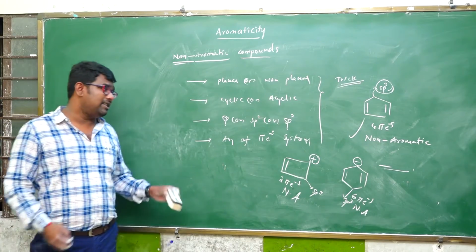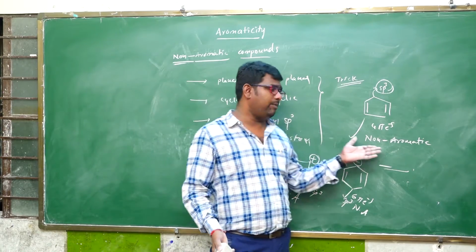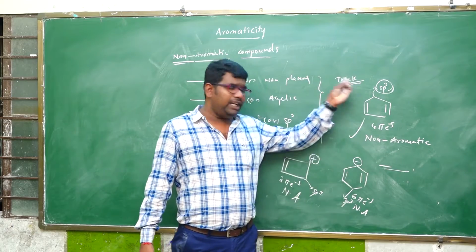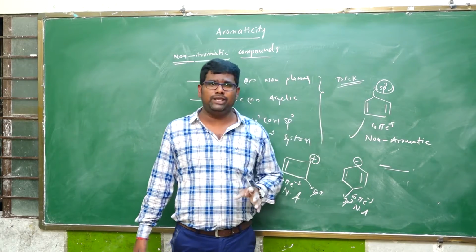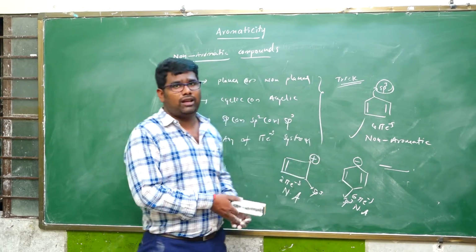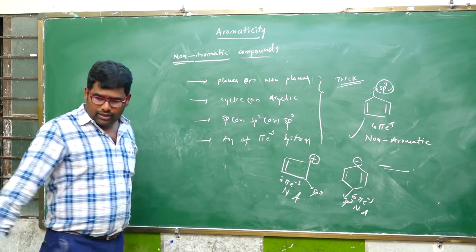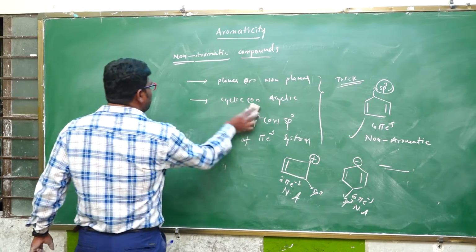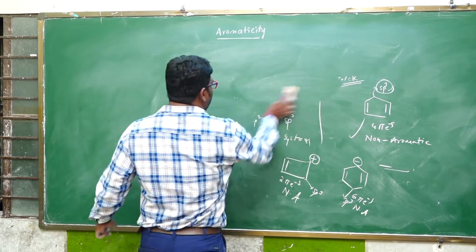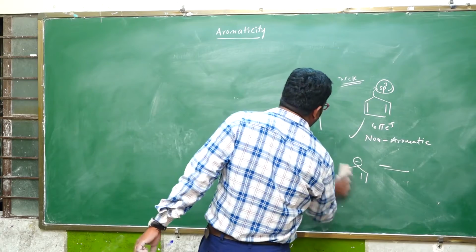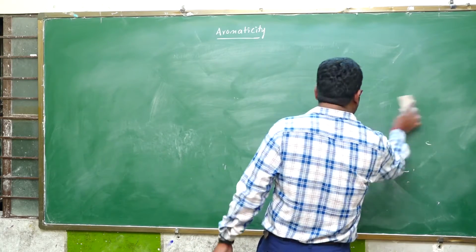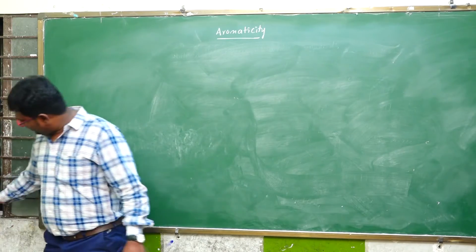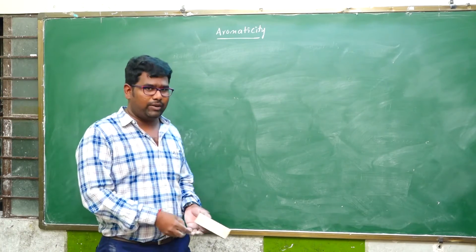Okay, so this is the simple trick for identification of non-aromatic compounds. If in the given organic molecule any carbon undergoes sp3 hybridization, that is a non-aromatic compound. So, predict which one is aromatic, which one is non-aromatic, and I will give some examples. Identify, students, which one is aromatic, which one is anti-aromatic, which one is non-aromatic.